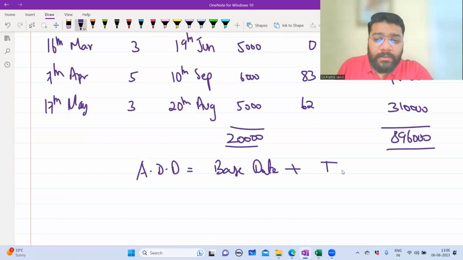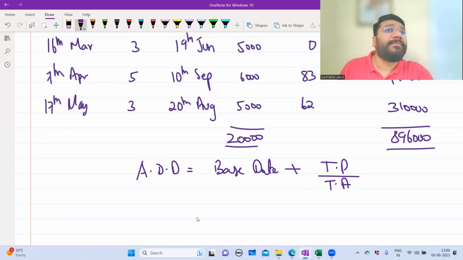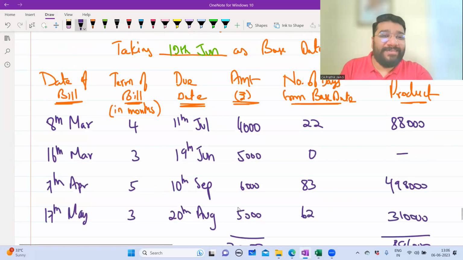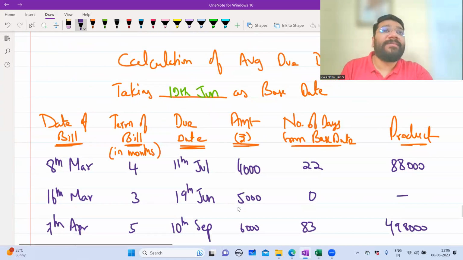Base date by total, product date by total amount. Can you write TP, TA in exam? Who said yes, sir? நீ எழுதுமா எழுது. காப்பி அடிச்சியா? இனி பார்த்து போர்டு பார்த்து காப்பி அடிச்சியா?